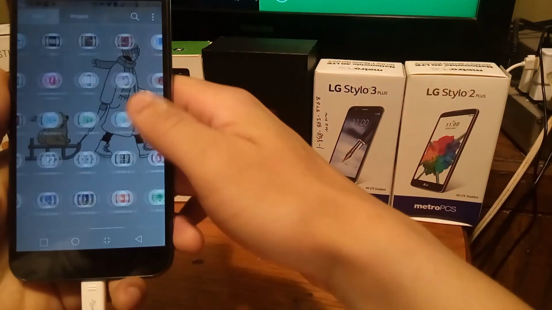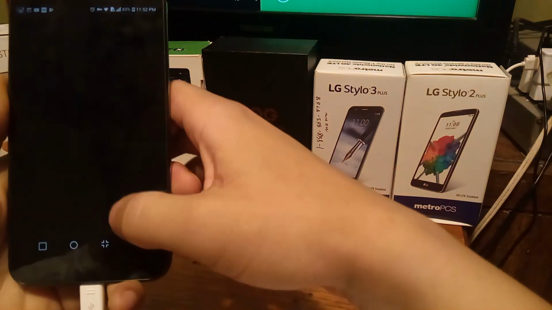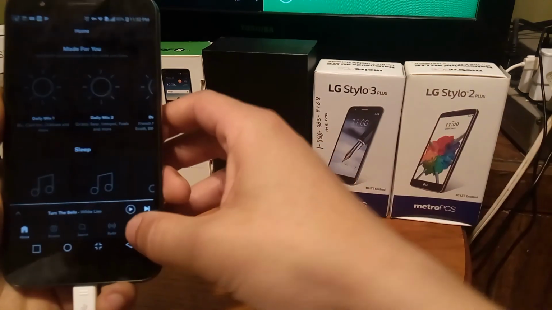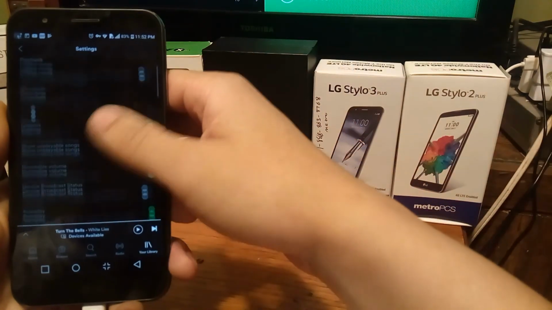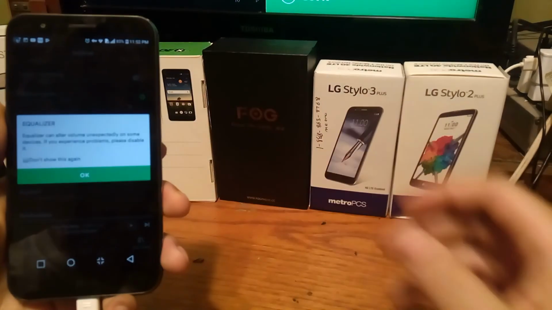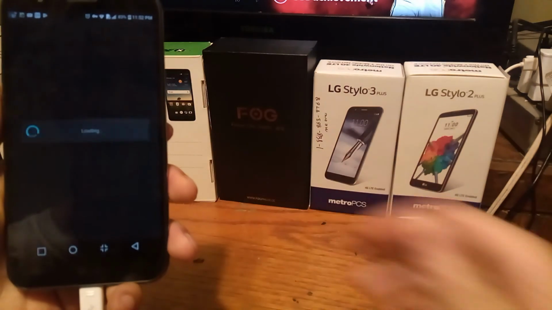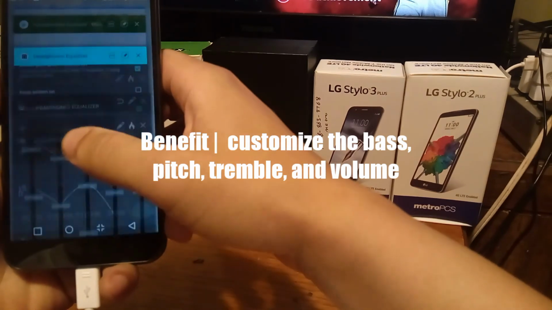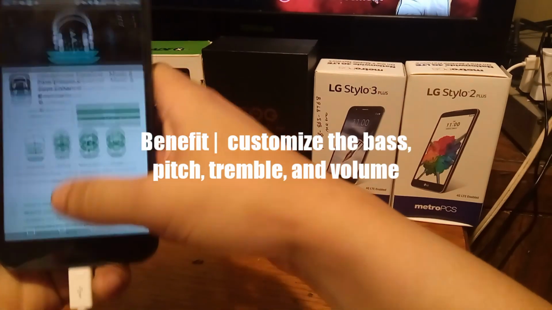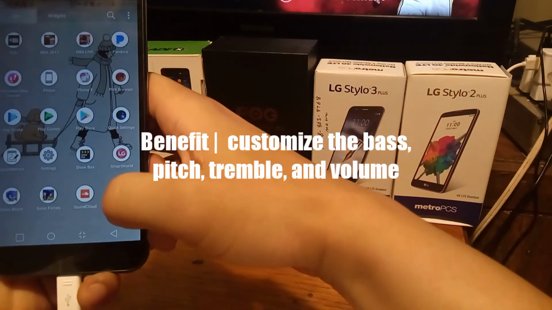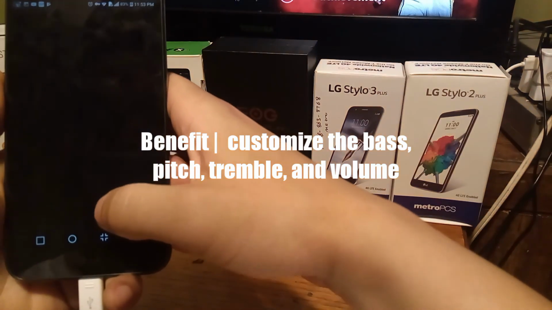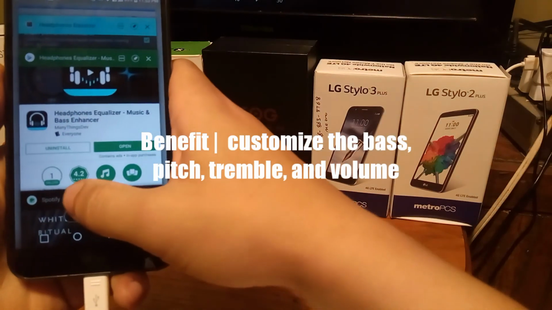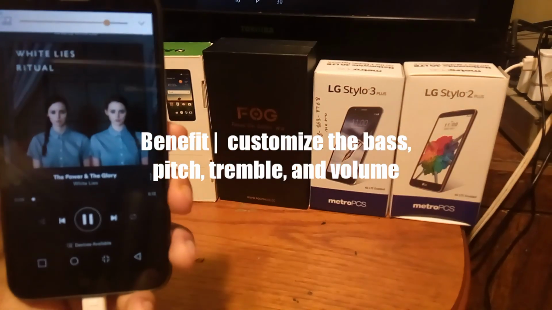So when you activate with music, you can go to Spotify right now. When you go to Spotify, all you have to do is go into the settings. Now, once that loads up, I'm going to go into settings right here at the top, and I'm going to go all the way down to the equalizer. So you can see that's the equalizer feature now in setup. So when you set that up, basically you can see that it's on. So you're going to go into Spotify one more time, and we're going to open it up right here. So after we open it up, we're going to play a song on Spotify. So you can see that